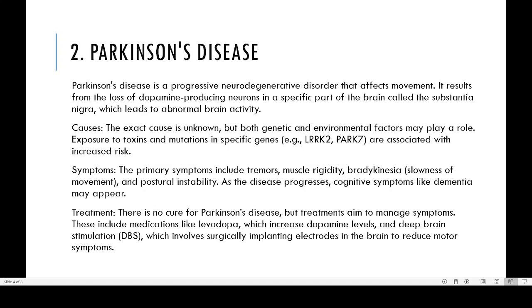Now another type of disorder is Parkinson's disease. Parkinson's disease is a progressive neurodegenerative disorder that affects movement. It results from loss of dopamine-producing neurons in a specific part of the brain called the substantia nigra, leading to abnormal brain activity.